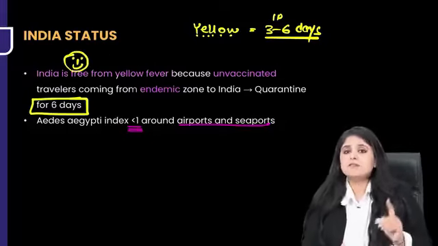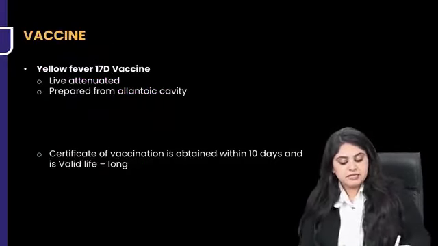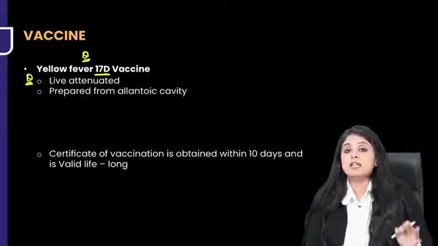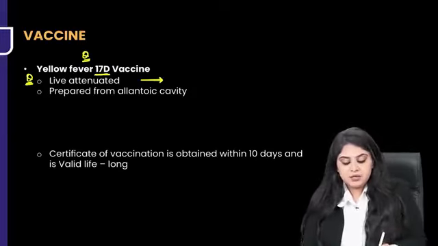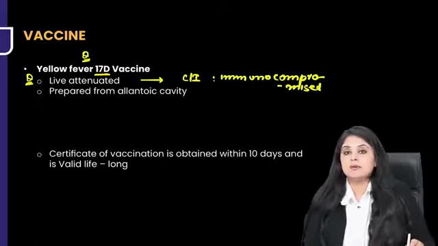But now you said that there is a vaccine. So obviously there will be a question on vaccine. Which vaccine is there? There is a vaccine called the 17D vaccine. PSM question. 17D vaccine is a live attenuated vaccine. Live attenuated will always mean that you cannot give it in immunocompromised people. This is going to be contraindicated in immunocompromised individuals.